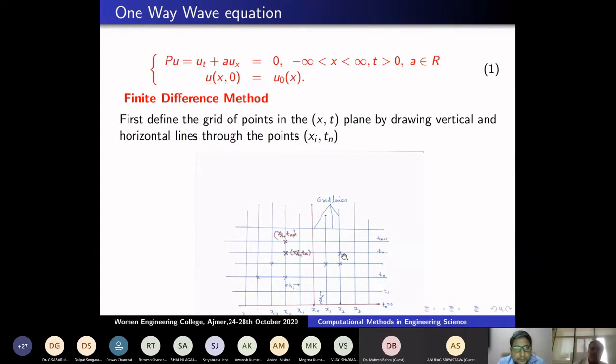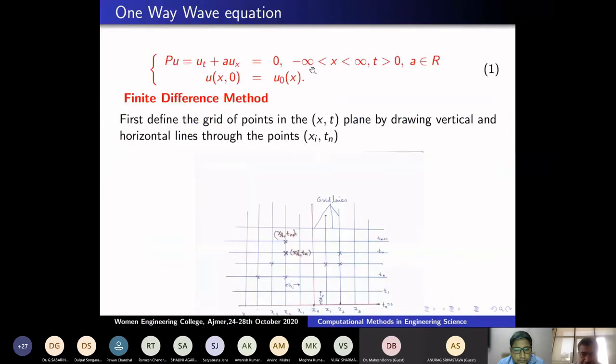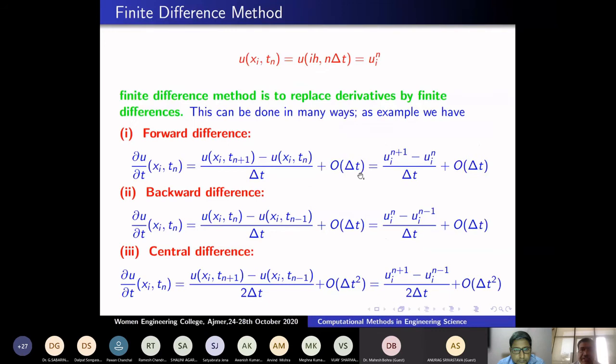Now I will try to express the solution at every grid point. A grid point is given by (x_i, t_n). The solution u(x_i, t_n) is nothing but u(i h, n delta t), because the mesh size, this breadth is h and this height is delta t. Each mesh has this side h, this side delta t. So u(i h, n delta t) at every intersection point, I denote by u_i^n. Now I approximate the PDE.